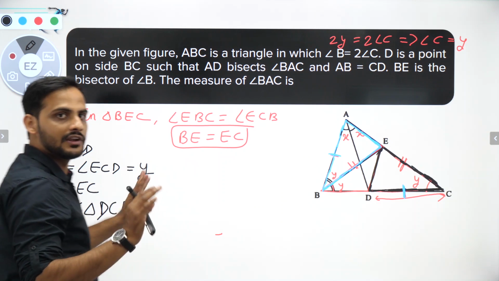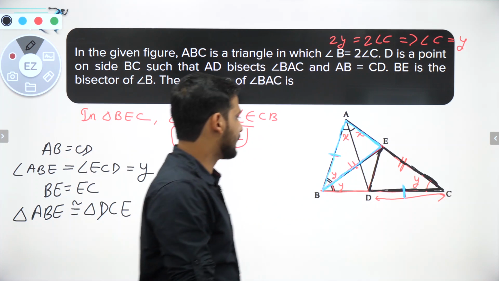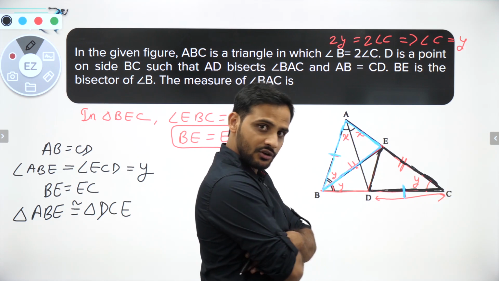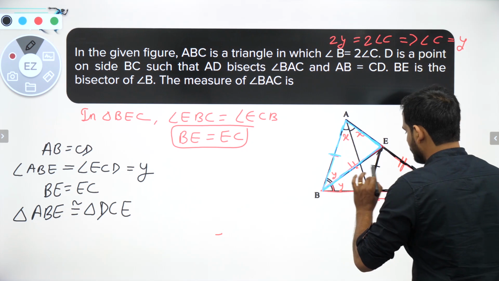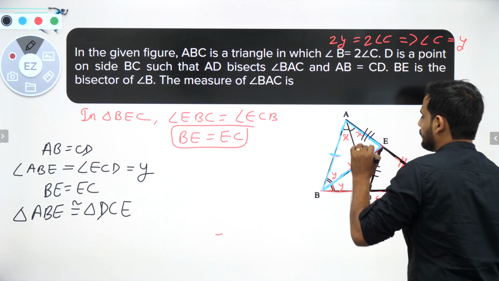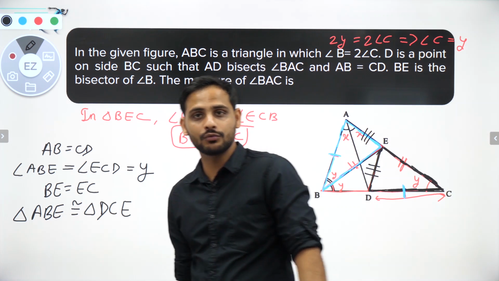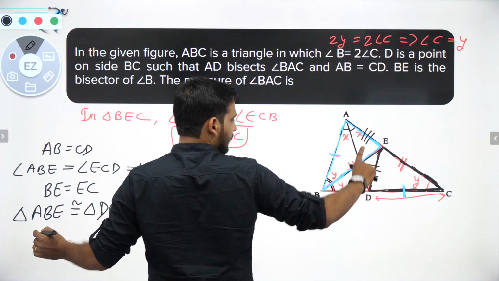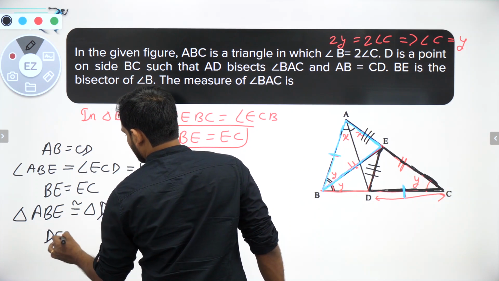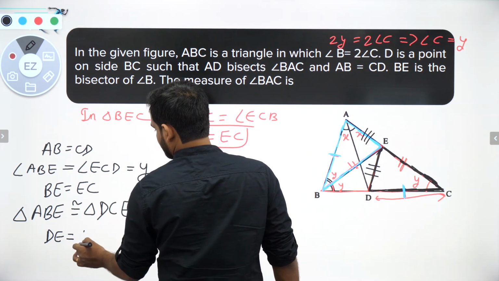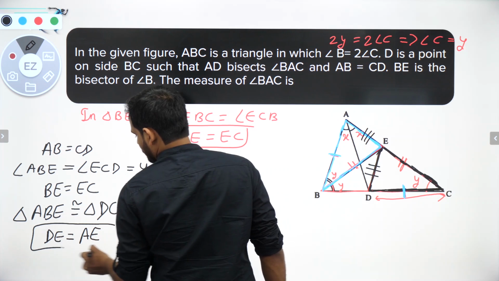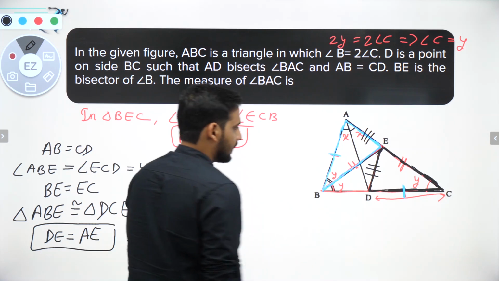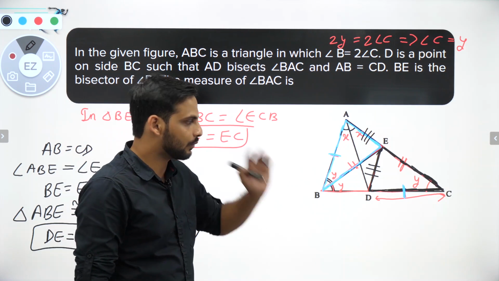Okay, now these two triangles we have proved congruent. So if we prove these two triangles congruent, what is the new thing we are getting? See, the third side should also be equal. So from here, bachon, can I say, sir, this third side DE is equal to AE? Sir, yes, you can say, because these two are the congruent sides. So now I can say DE is equal to AE. Why? Because of corresponding parts of congruent triangles. Sir, correct. You have got DE is equal to AE.